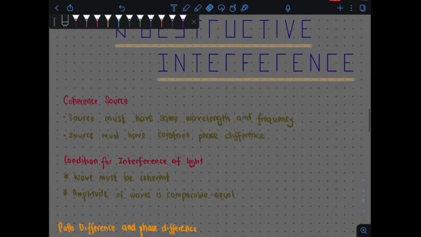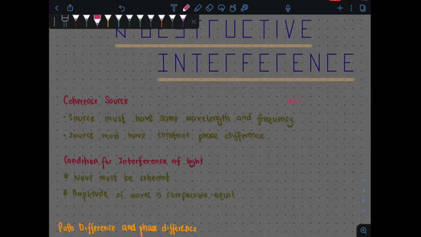So we are going to look at our syllabus here, we must know that the source that we have must be a coherent source. Dalam syllabus kita kena ada coherent source. Apa maksud coherent source dekat sini adalah the source must have same wavelength and also frequency. Wavelength of the two waves must be the same and the frequency kena sama.